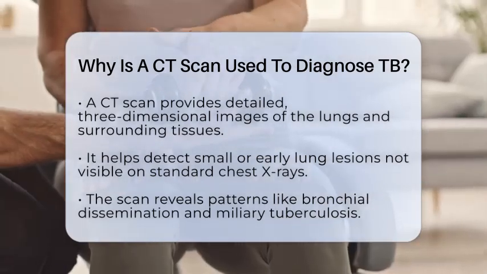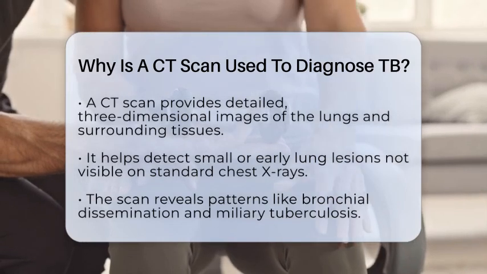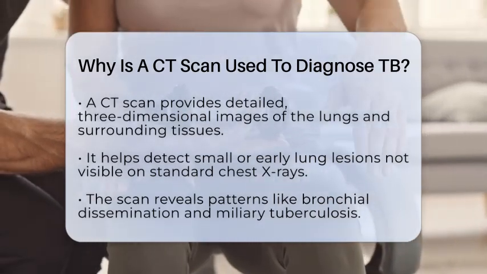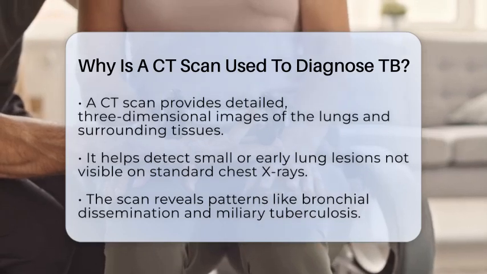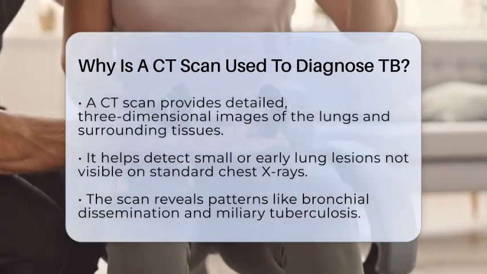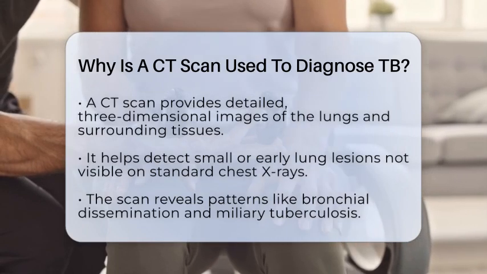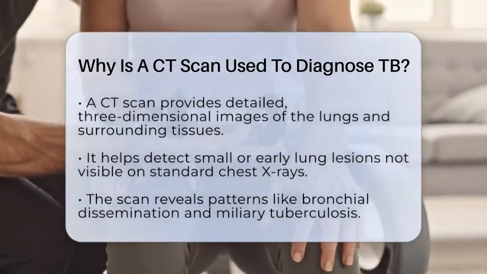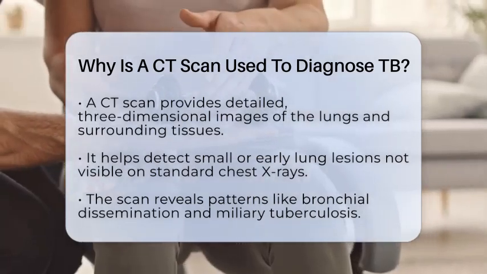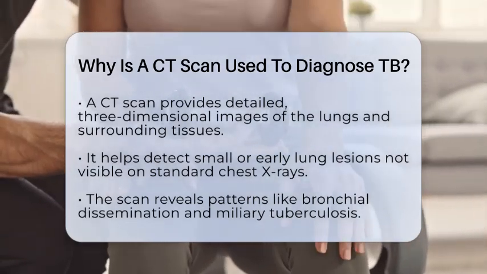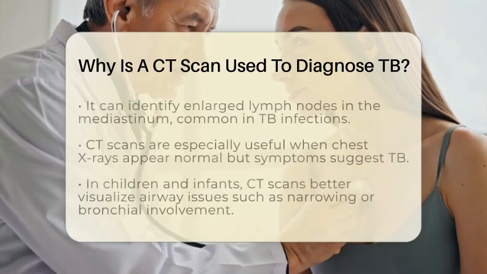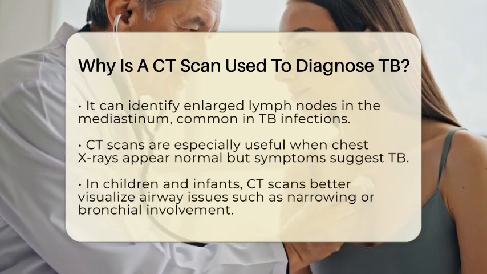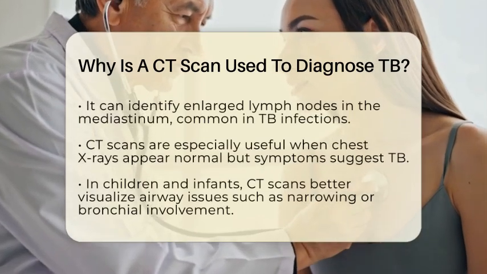It provides high-resolution, three-dimensional images that help reveal small or early lung lesions that might not show up on a standard chest X-ray. These tiny lesions are important clues because they can indicate the presence of tuberculosis before the disease becomes more advanced. A CT scan can also detect how the infection has spread through the lungs and airways, showing patterns like bronchial dissemination or miliary tuberculosis, which are often difficult to see on regular X-rays.